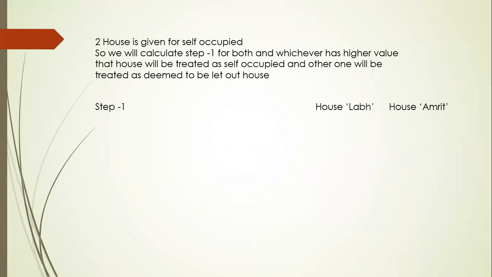So unit 1, step number 1, house Lab and house Amrut. First, step number 1, quick reminder, which is step number 1? First, that will be municipal rent. So municipal rent is 80,000 for Lab and 30,000 for Amrut. Then second is fair rent. Okay, so fair rent is 90,000 and 36,000.